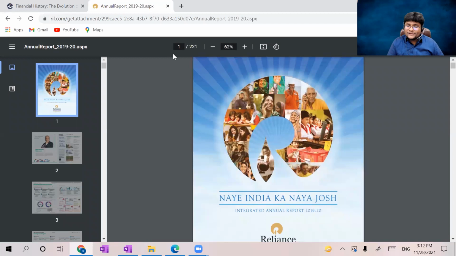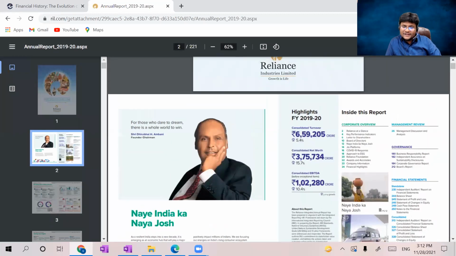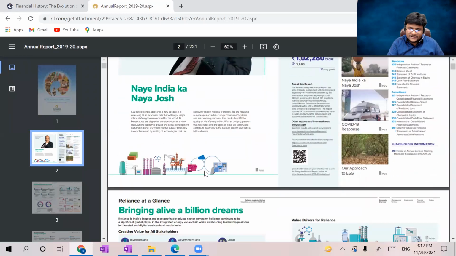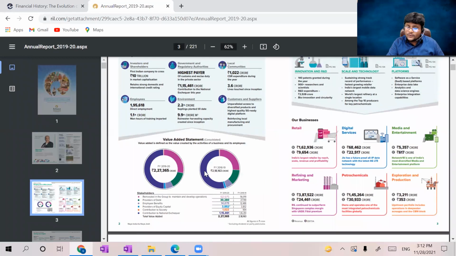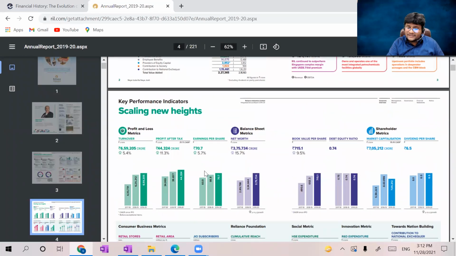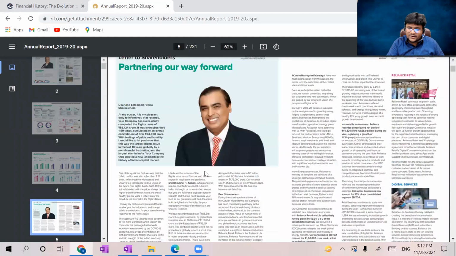So 221 pages, almost hundreds of pages are there. Okay. Reliance. So, sir, what are all the things they will include? Please check here. So many graphs are given, right? So many analyses are given, right? Which form part.